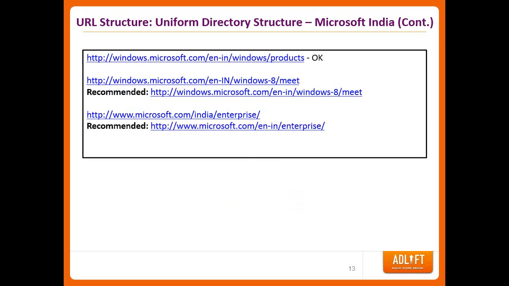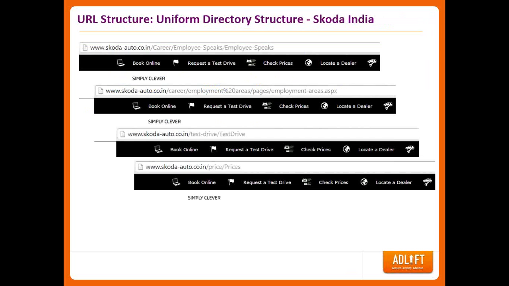So what is the recommended URL structure for that? They should stick with one directory structure, the first one, /en-in. They should 301 redirect the other ones to the recommended URL structure. The en capital IN should be replaced by en-in in small letters, and the third one, where they have the /India directory structure, should be replaced by en-in. So a uniform directory structure throughout the website, instead of having multiple directory structures for different sections.